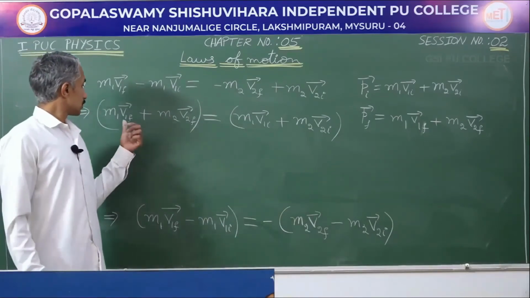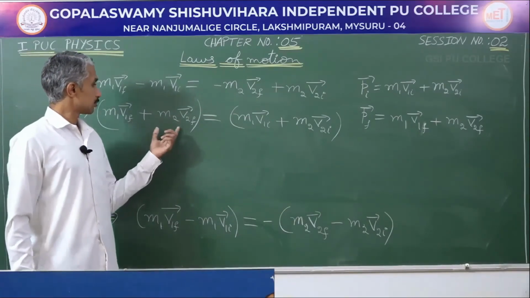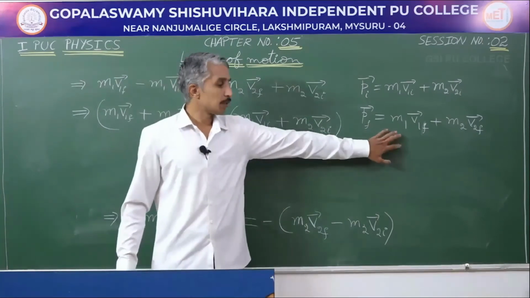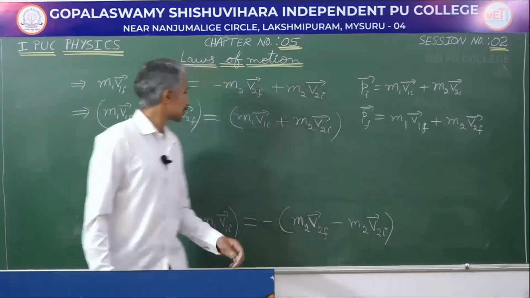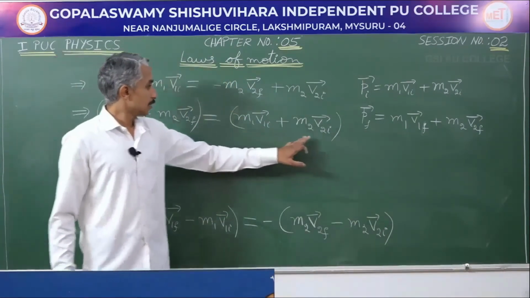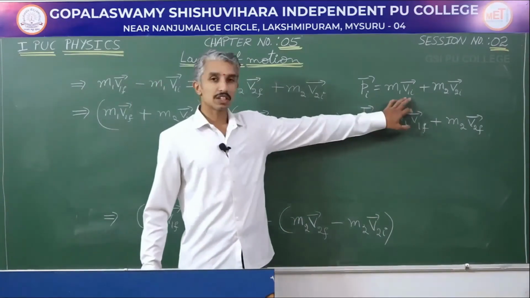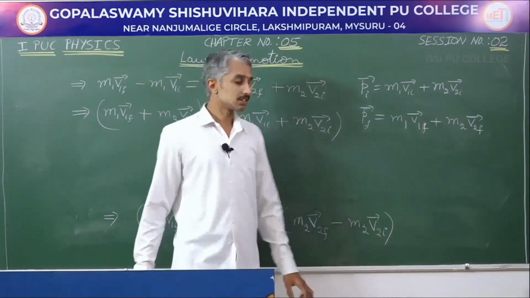Now, look at this, m1 v1f plus m2 v2f is nothing but the final momentum of the system of particles. m1 v1i plus m2 v2i is nothing but the initial momentum of the system of particles.